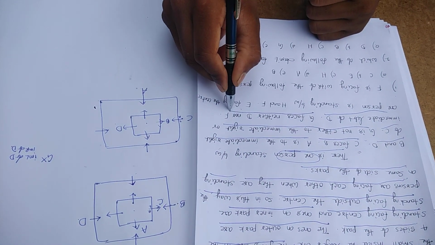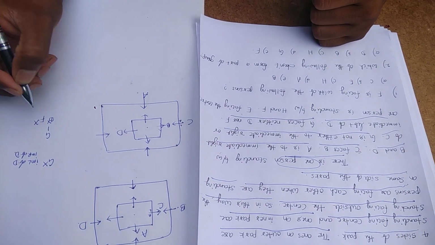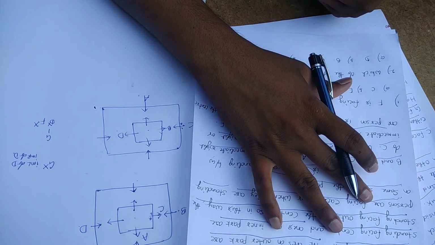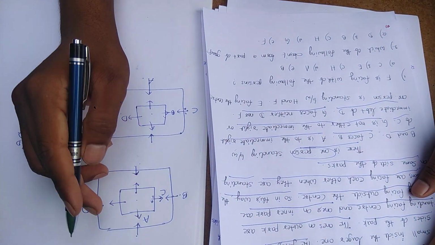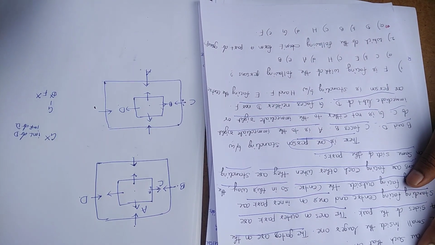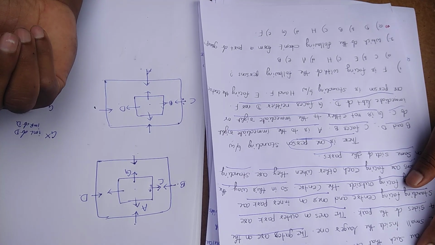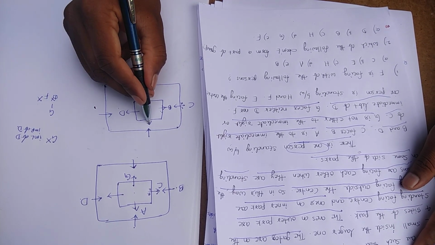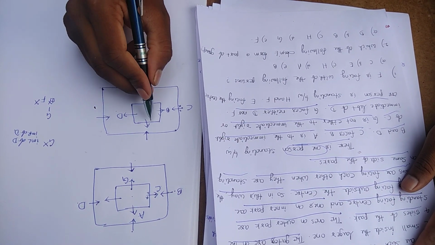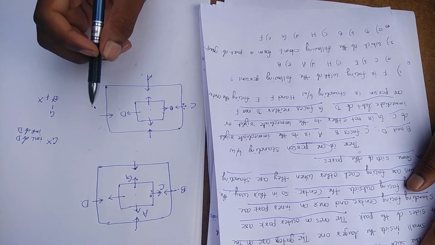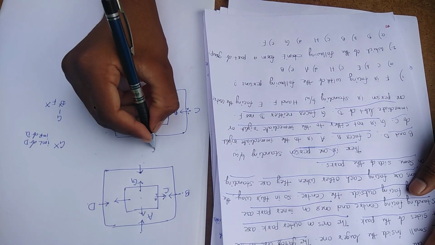Next point: G faces neither D nor F. See the earlier point: G is not to the immediate left or right of D, so the only possibility is the inner rectangle. But now they mention G is not facing D, so there is no chance for G here. In the other case, the inner rectangle is no chance, the only possibility is the outer rectangle, but here G is not facing D, so no chance for G. This is the only possibility for G.